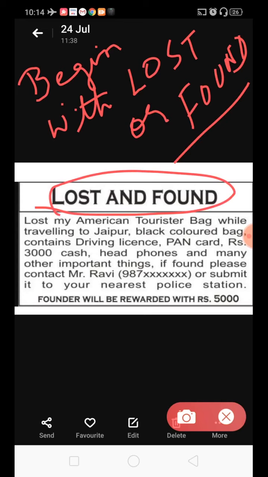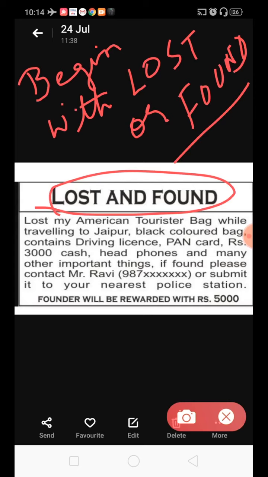What are the essential things which you need to include in your ad? You need to begin with the lost and found heading. Then you need to specify the item. Whatever item has been lost, supposing your wallet has been lost, then you need to give the details of your wallet. If your water bottle is lost, then you need to specify which item has been lost.